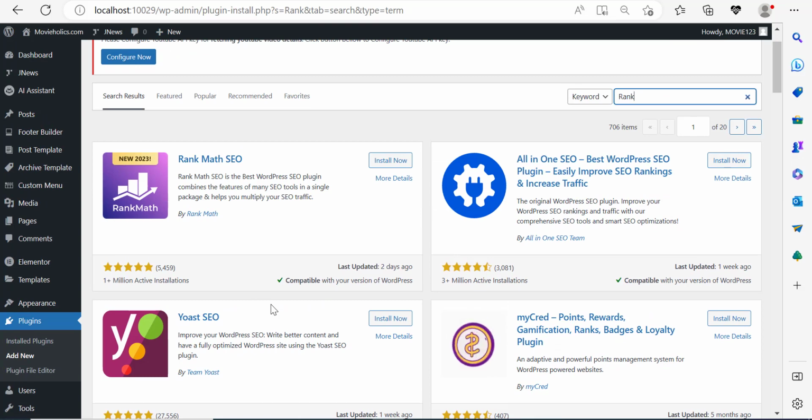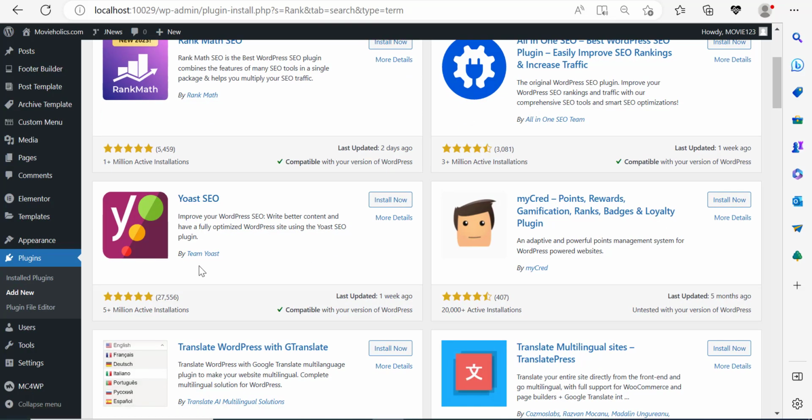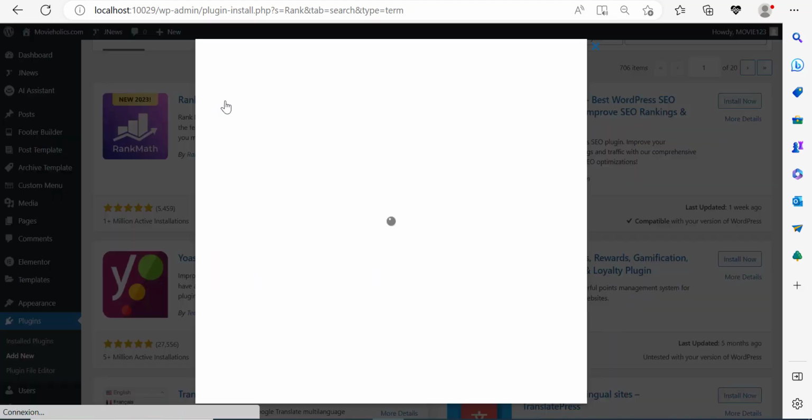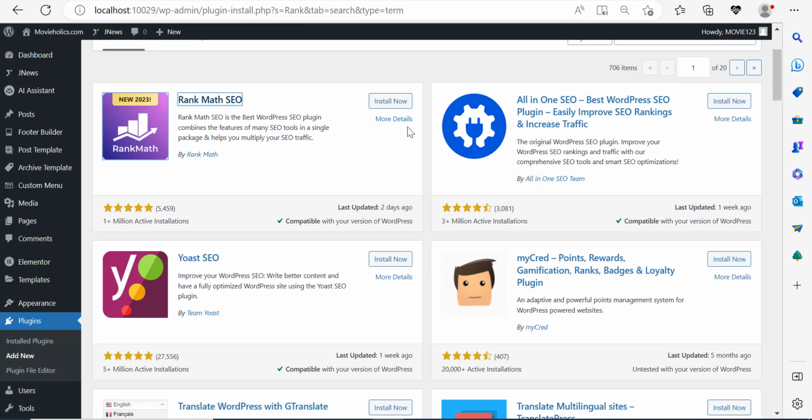Now there's two other plugins that you can also use. One is All in One SEO, and Yoast SEO is by far the one that is mostly used by a lot of people. It's installed by 5 million. But I prefer Rankmath because with the free version of Rankmath, it can enable you to connect your account with Google Search Console and Google Analytics. So I'm going to click on install this plugin, and let's go through the process of installing it.